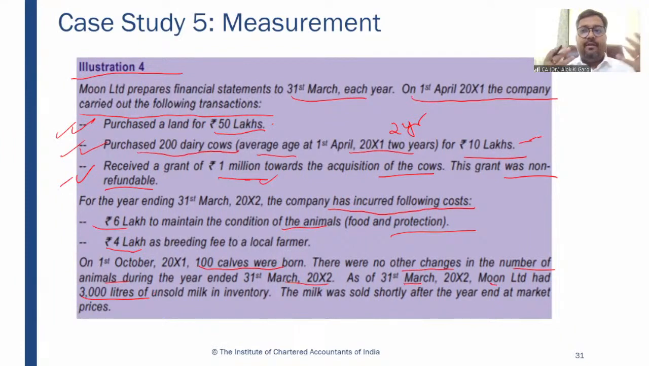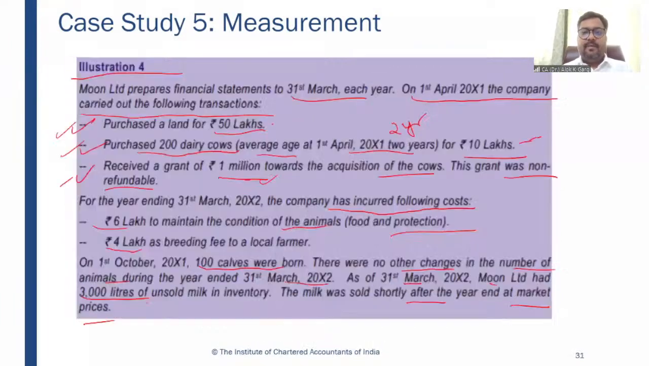So before inventory, it was harvested produce, agricultural produce. And of course, this milk has to be recognized as agricultural produce and as other income, right? The milk was sold shortly after the year end at the market prices. So after year end, this milk was sold.